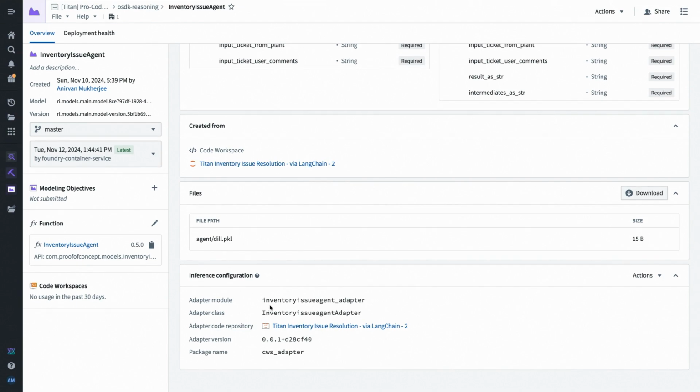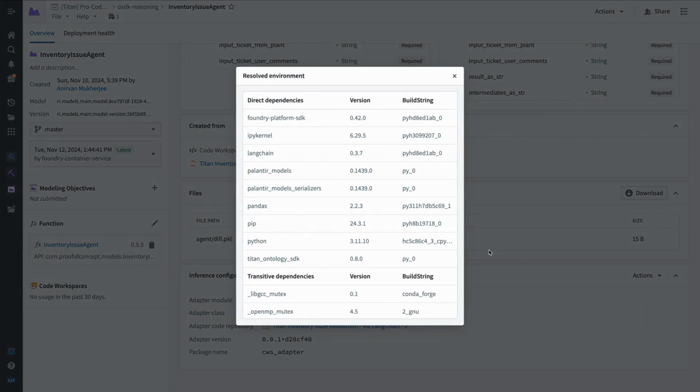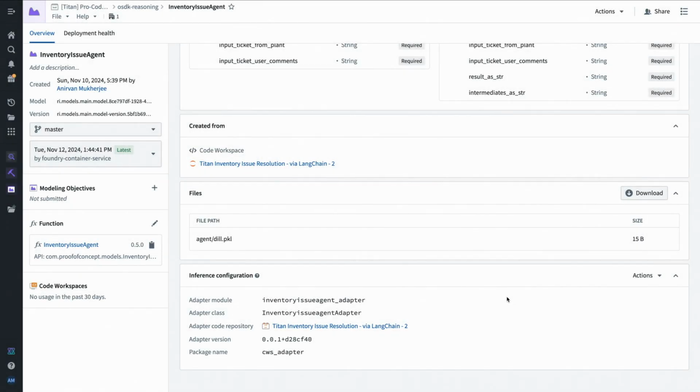And you can see behind the scenes what it's done is it's actually captured the entire environment and packaged it up basically as a compute module. I would think of Foundry models as basically data-derived compute modules, right? It's using the same infrastructure, and we're managing it in the same way, but we didn't have to write our own Docker image in this case.